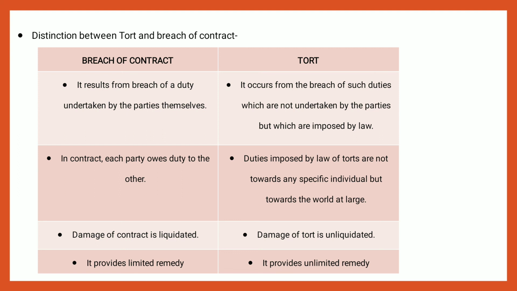In breach of contract, the party is entitled only to actual damages. In the case of tort, the person injured may be entitled to damages he has not actually suffered. Exemplary or vindictive damages are not awarded in the case of breach of contract. Exemplary or vindictive damages are awarded in the case of torts.